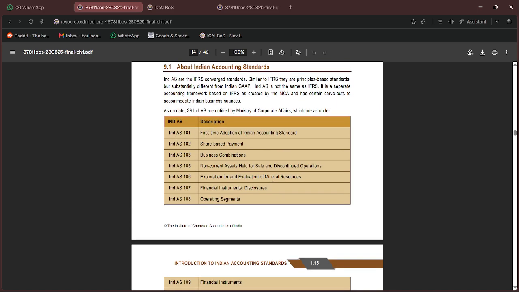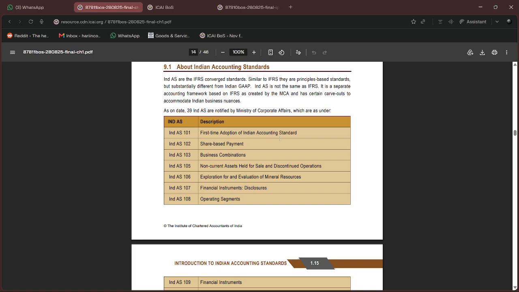Please, I'll recite this. You also please listen to this so that you can recall it. IndAS 101, first-time adoption of Indian Accounting Standards. IndAS 102 was share-based payment. 103 is business combination. 104 previously used to be insurance contracts, but they have changed the number and have issued it under IndAS 117 now.